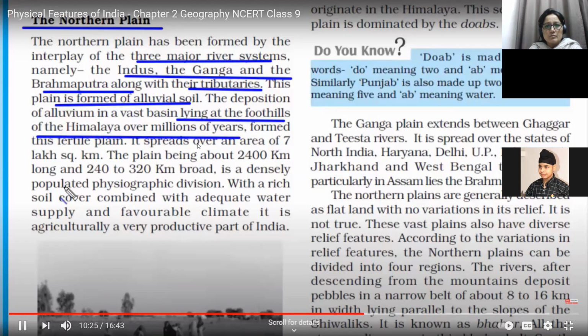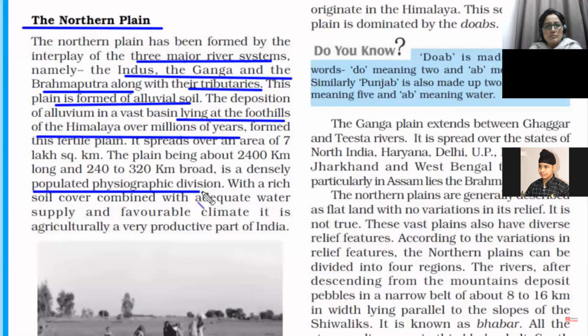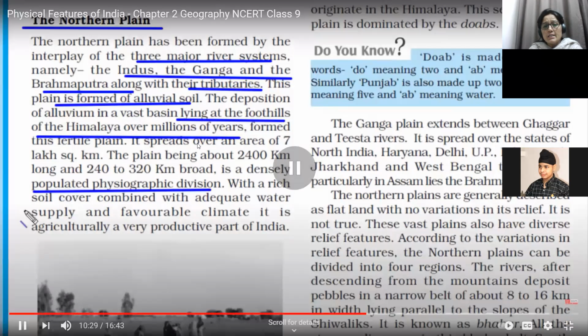An amazing fact is that the northern plain is densely populated. Definitely this area is densely populated because a number of rivers are flowing here. The area is very fertile, climatic conditions are suitable, and there is enough availability of water. That's why agriculture is developed there. And because of agriculture, a number of agro-based industries are also found here. So this area is densely populated.